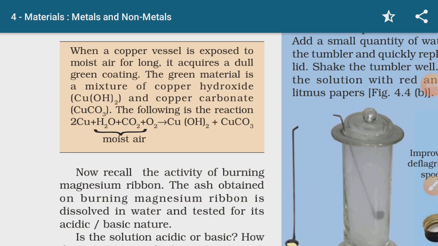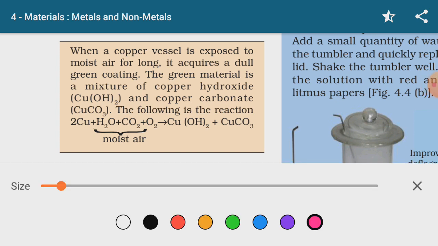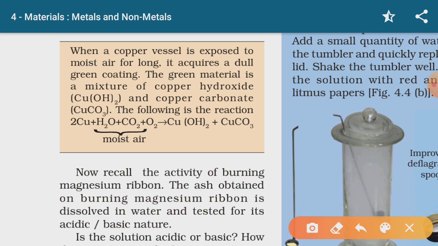Now before moving ahead to non-metals, a few more examples are there in your NCERT book related to metals and their reaction with oxygen. So here you can see one example. When a copper vessel is exposed to moist air for long, it gets a dull green coating. You must have observed copper vessels and decorative items made of copper. They develop a green coating over them.